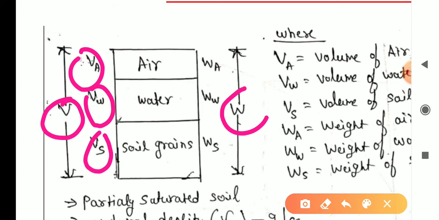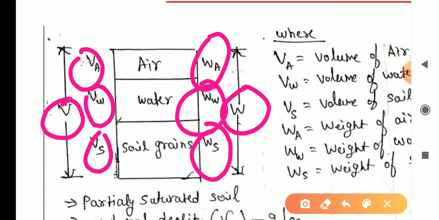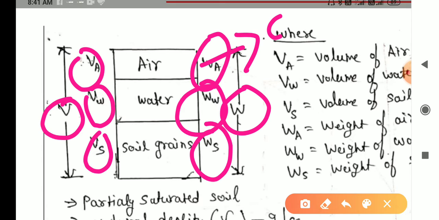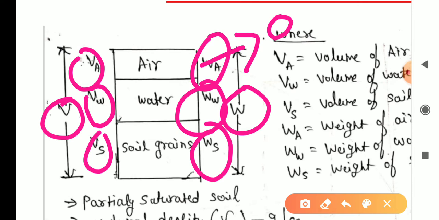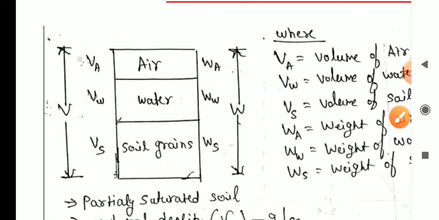Similarly, total weight of soil is equal to weight of air plus weight of water plus weight of soil solids. Weight of air is 0 because it is not possible to measure the weight of air, so it is negligible. Three phase and partially saturated means it will contain air, water and soil grains. It is also called partially saturated.